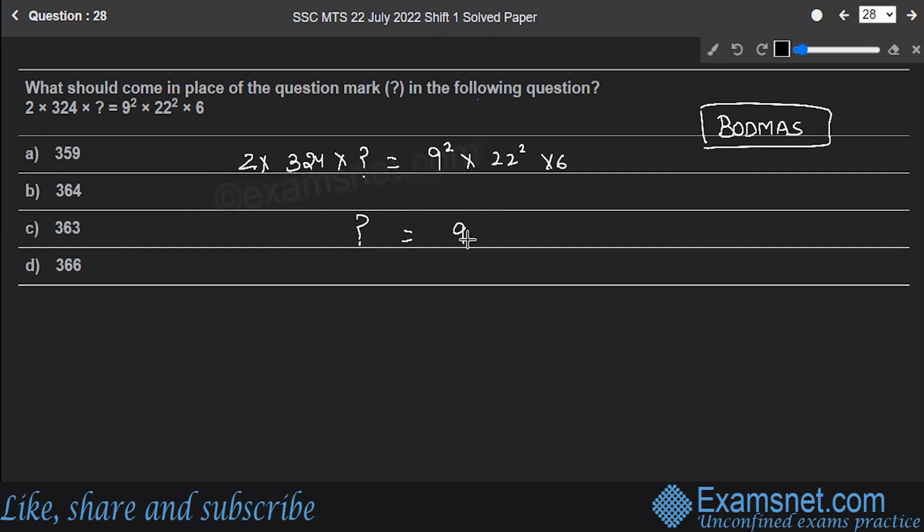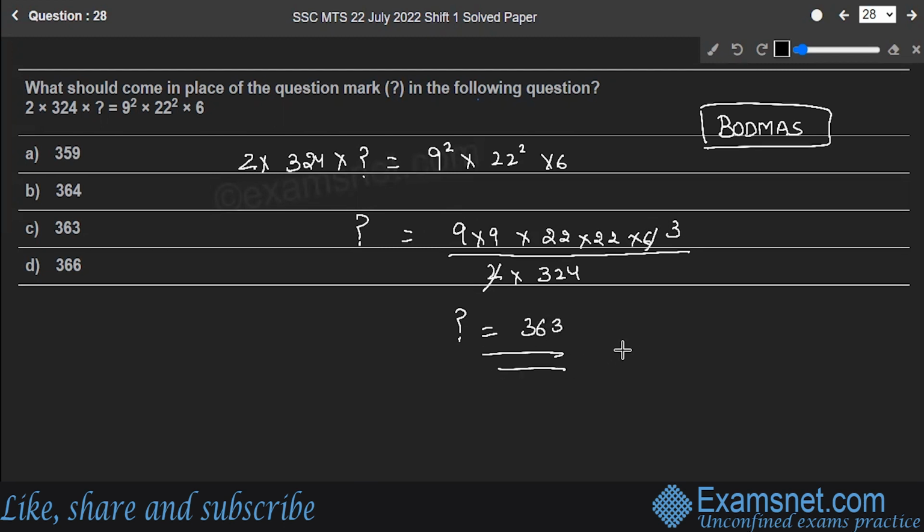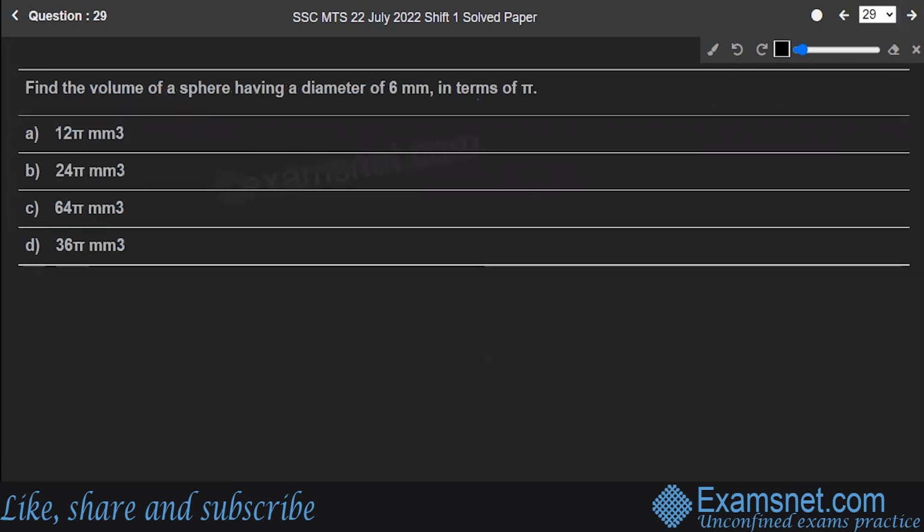Question mark is nothing but 9 square, which is 9 into 9, into 22 square, which is 22 into 22, into 6, whole divided by 2 multiplied by 324. So this will cancel out. When you do the whole set of calculations, you will get the question mark as 363. So the number which should come in the place of the question mark is 363. Option C is the correct answer to the question. Hope you are clear.